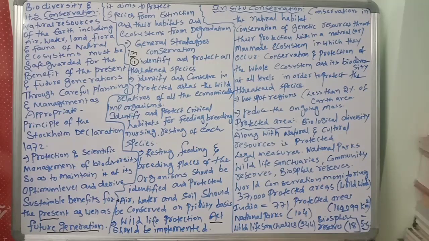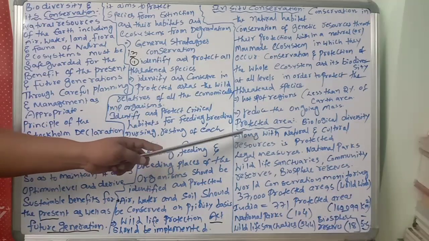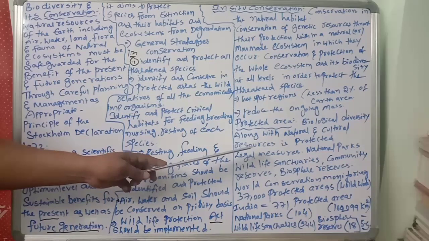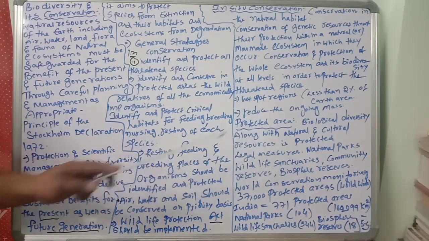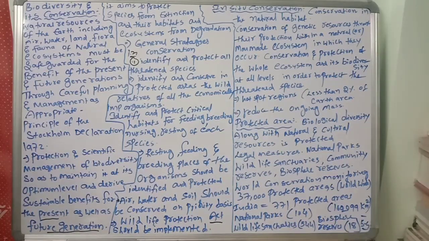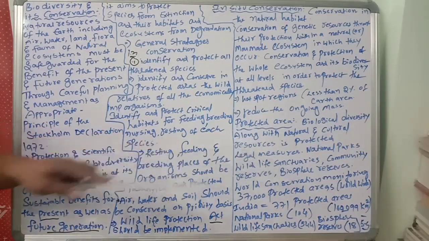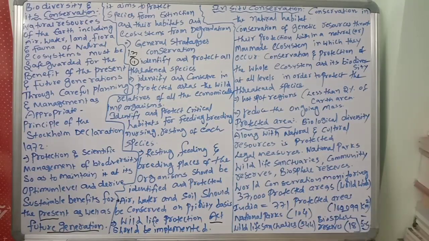Now, protected areas. These are biogeographical areas where biological diversity along with natural and cultural resources is protected, maintained and managed through legal measures.